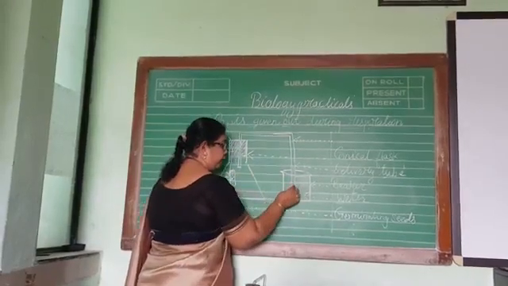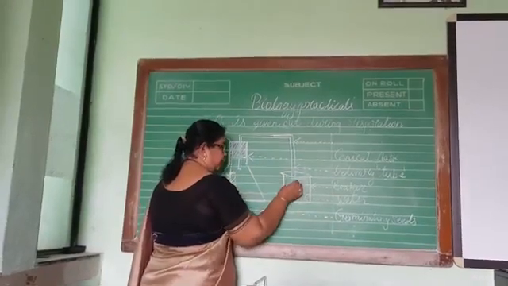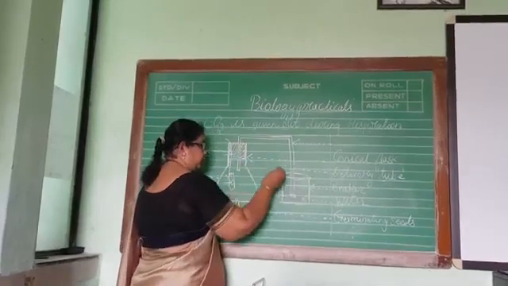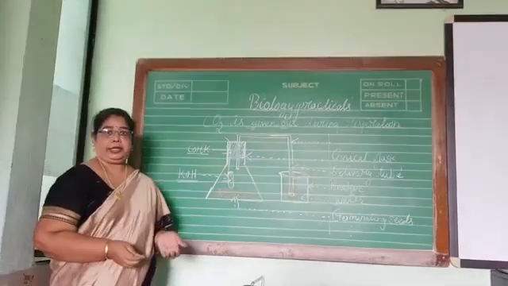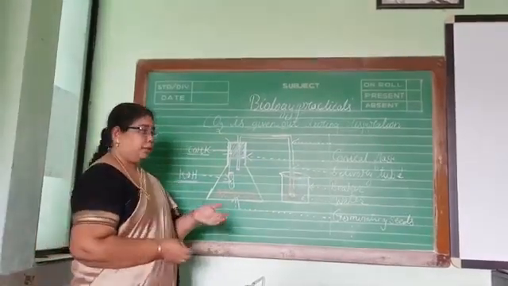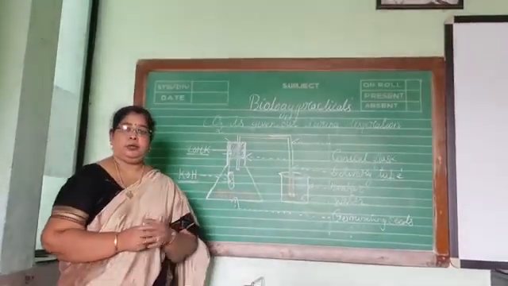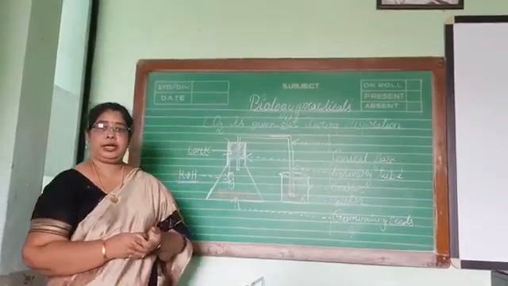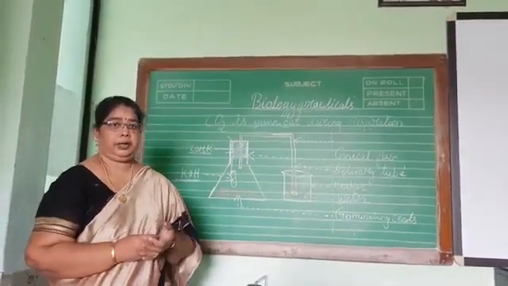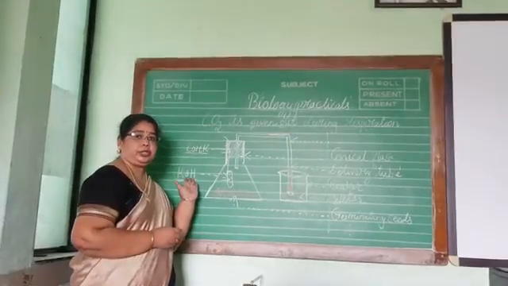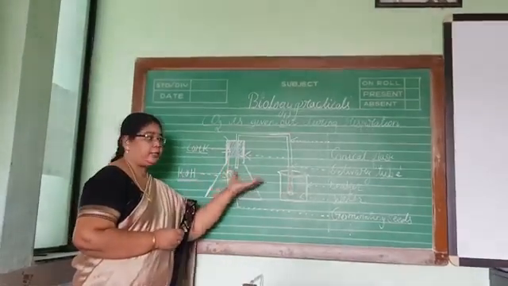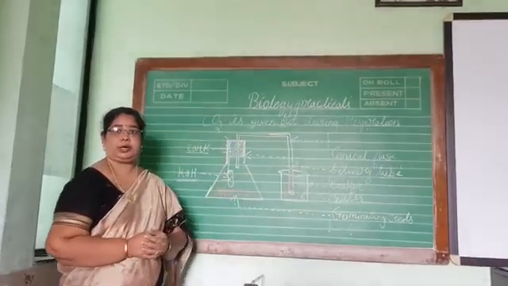Because more and more vacuum is created, the water will try to move from this beaker to this side. In this way the water level will rise. This shows that plants are taking in oxygen and giving out carbon dioxide. The given out carbon dioxide is absorbed by this potassium hydroxide, which creates a vacuum inside, and the water level rises.